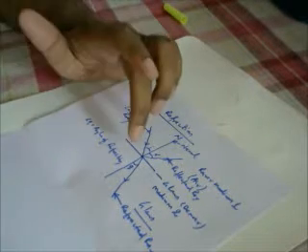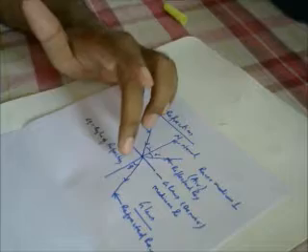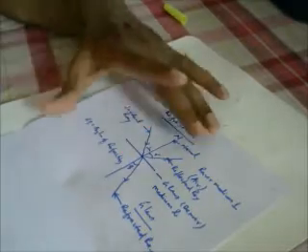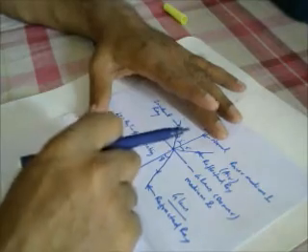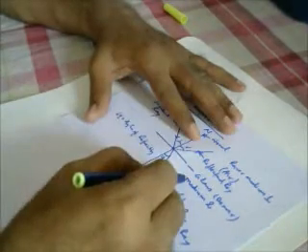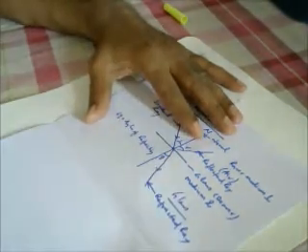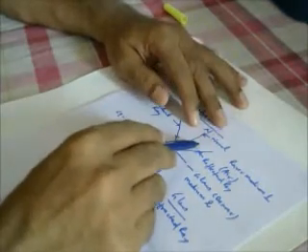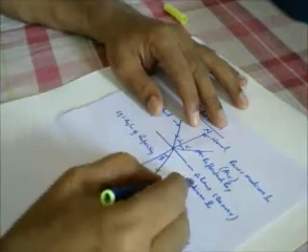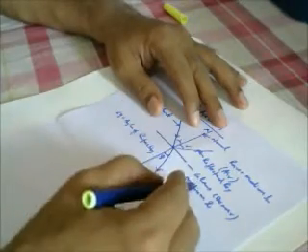Now this refraction will have two properties. What are the two properties? If the medium is more dense, the medium from which it comes, air, is rarer, and this glass medium is more dense, it has more density.